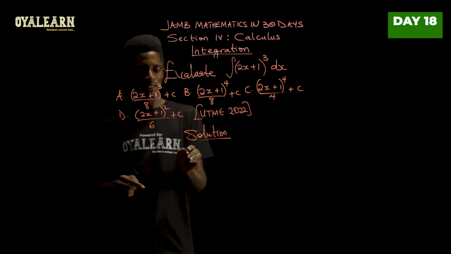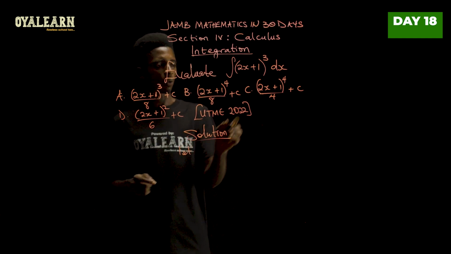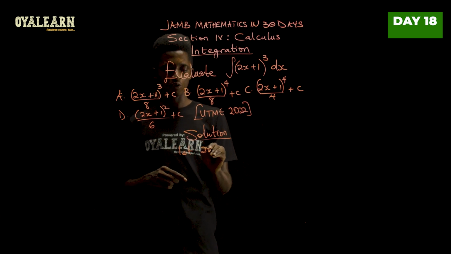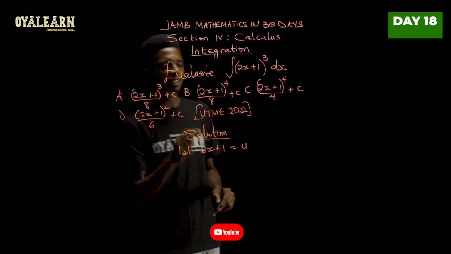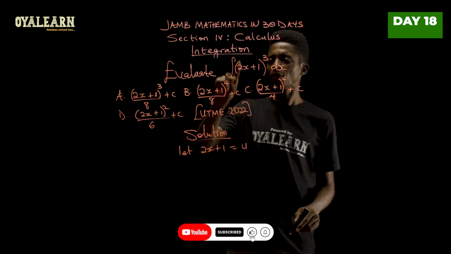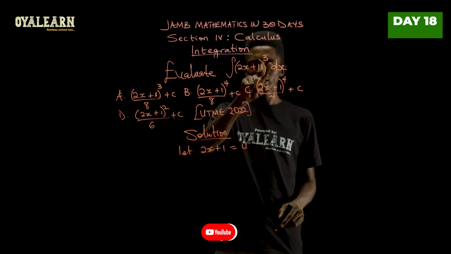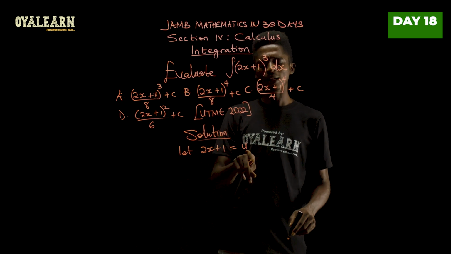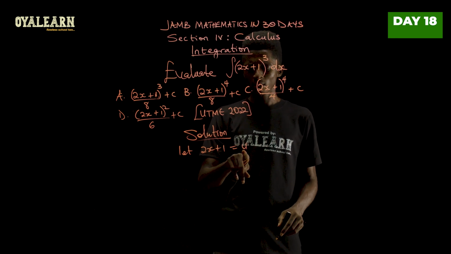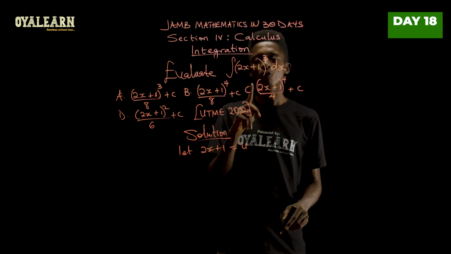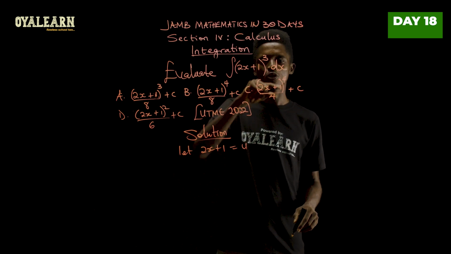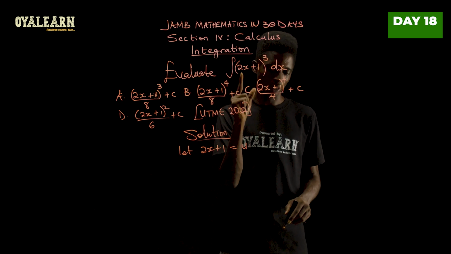So we start by saying let whatever is in the bracket, so that is 2x plus 1, let's call that u. Now, if you pay attention, that will imply that you have integral u cubed dx. Now, you cannot integrate a function in u with respect to x. So we have to find a way to write the x such that it will have the u in it.